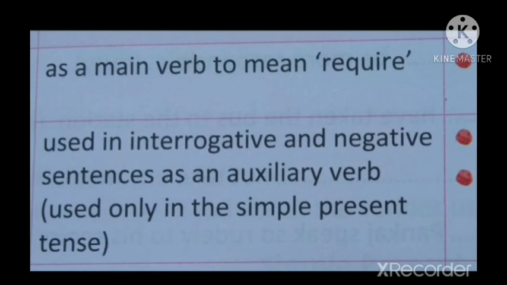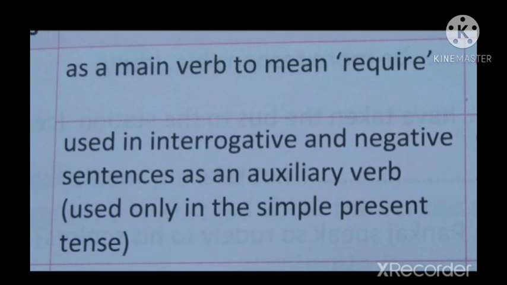And need is used in interrogative and negative sentences as an auxiliary verb used only in the simple present tense. So need can be used in interrogative sentences, interrogative means question, and negative sentences. Negative means using not. So in such cases, need can be used as an auxiliary verb. It is used as a helping verb. So in such cases, use only the simple present tense form of the verb.